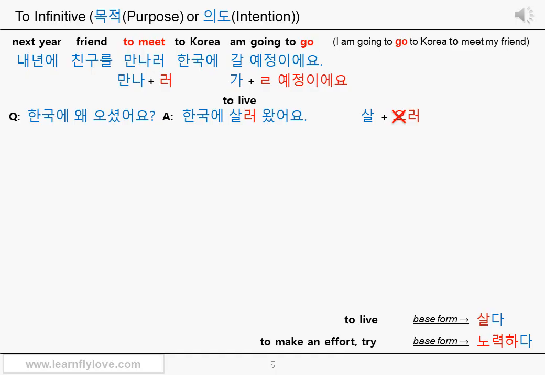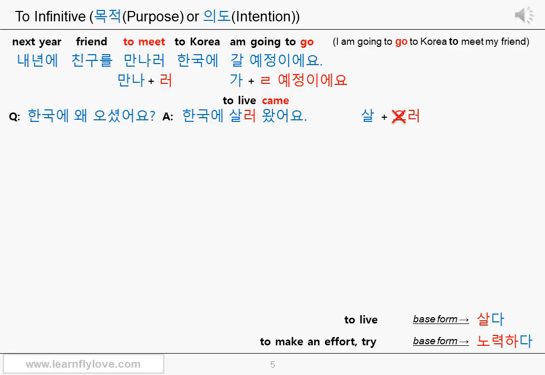왔어요. It just means came. But as you know, the past tense in Korean can mean something happened in the past and its state continues. Therefore, 왔어요 can mean the speaker came to Korea in the past and probably he's still in Korea. 오다 is one of the movement verbs. That's why 러 can be used. 살러, to live. 왔어요, came. 살러 왔어요, came to live. 한국에 살러 왔어요, came to live in Korea.